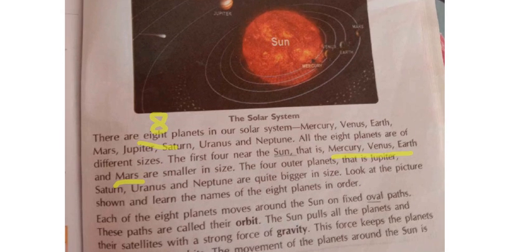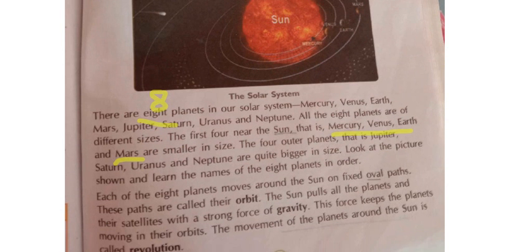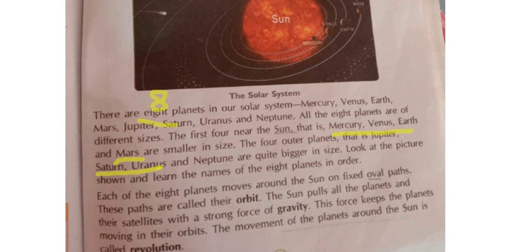Now see. Mercury, Venus, Earth and Mars are smaller in size. These 4 are called the inner planets. Now, Mercury, Venus, Earth and Mars are called inner planets. Next, the four outer planets, that is Jupiter, Saturn, Uranus and Neptune, are quite bigger in size. They are big in size.